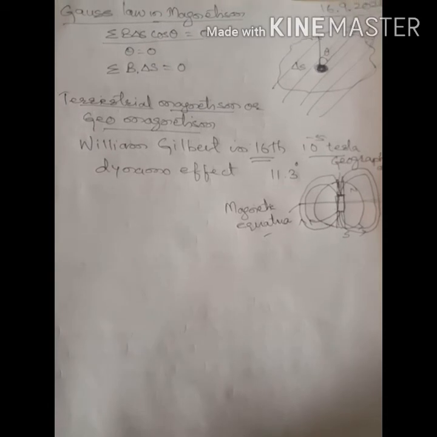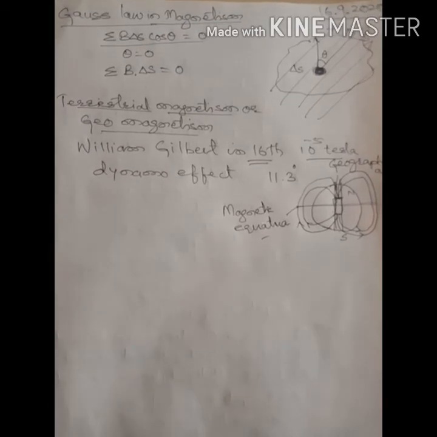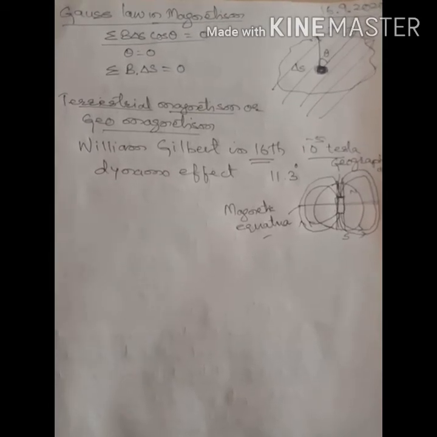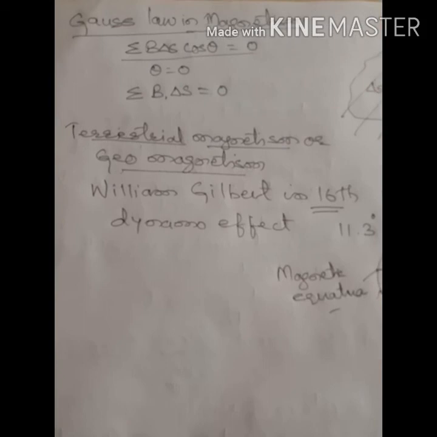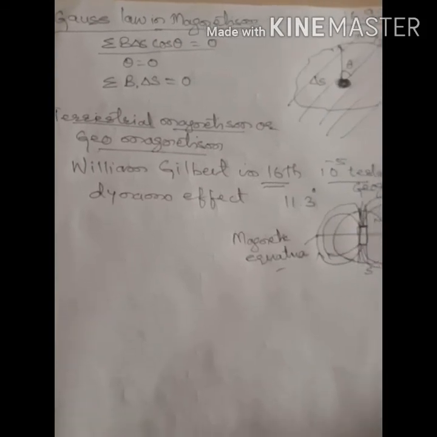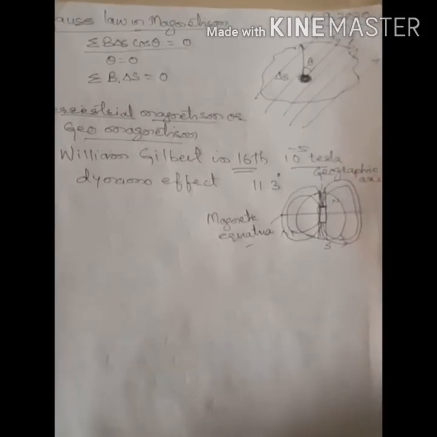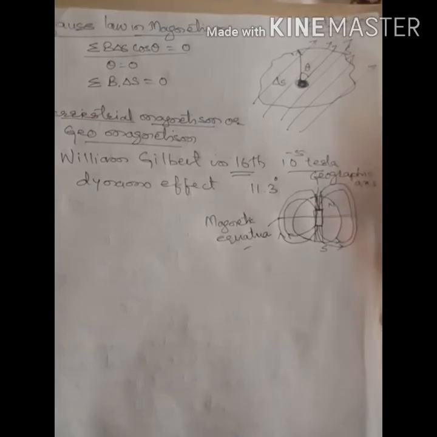Because of this, magnetism is created in the Earth. It has still not been proved successfully with full practical application, but the dynamo effect is the most likely thing responsible for the magnetism.